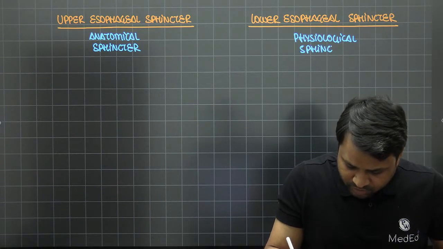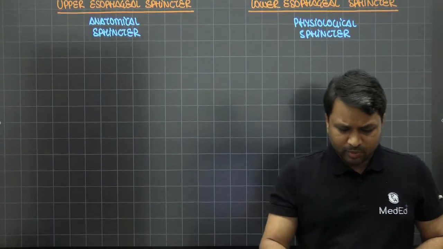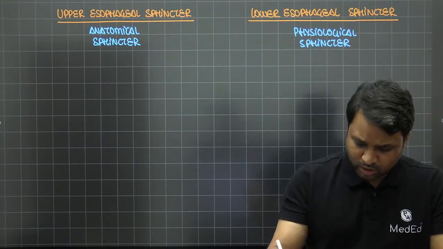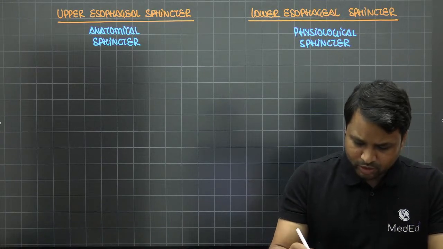This is what we call a physiological sphincter. I'll explain in a bit what this means. Now, when we talk about the upper esophageal sphincter, to understand it, you need to understand a little bit of what is going on before that.